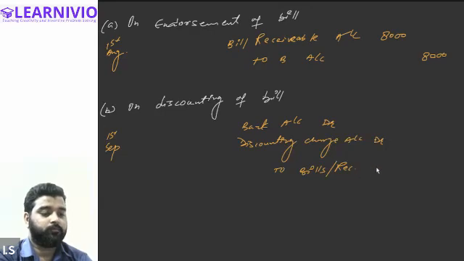So the value of the bills receivable is 8,000.